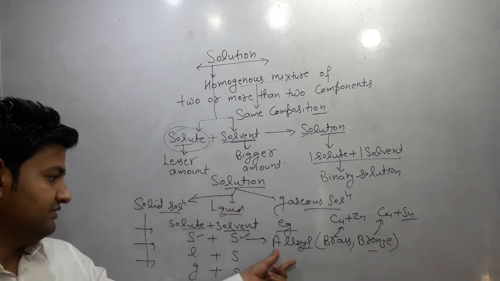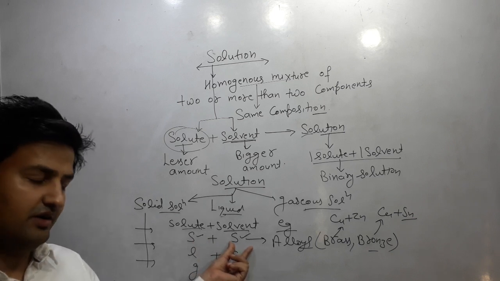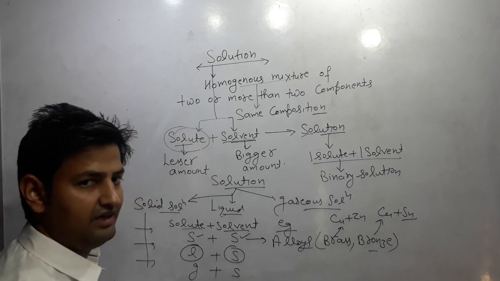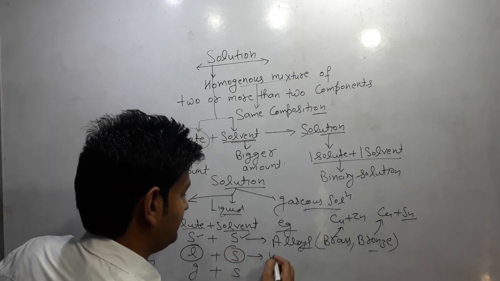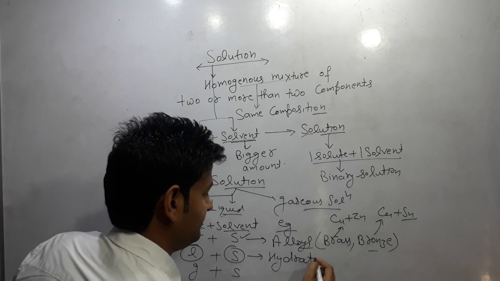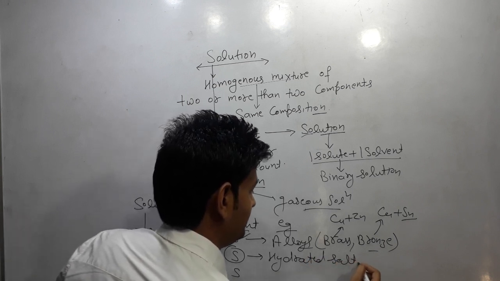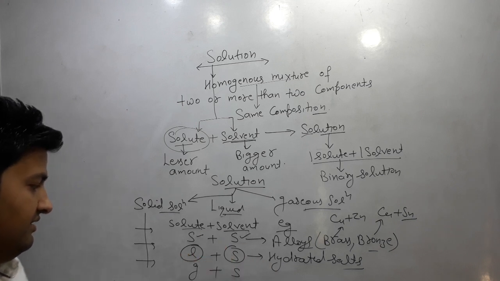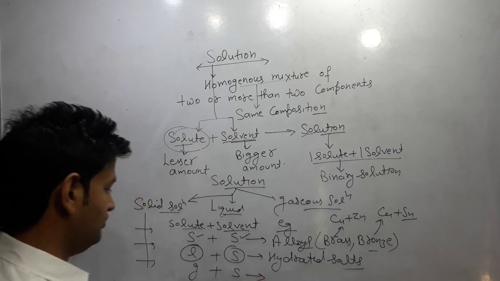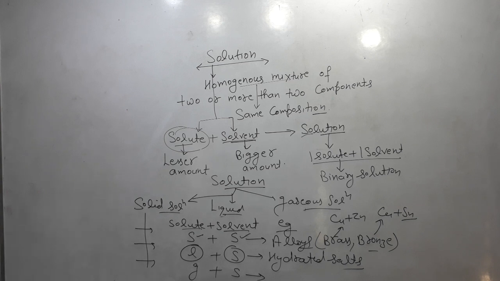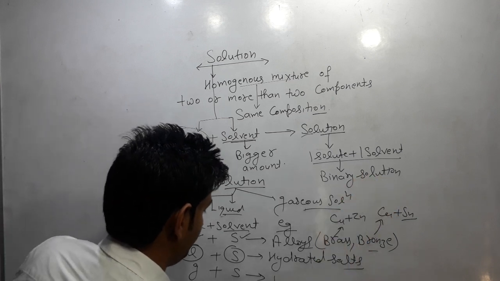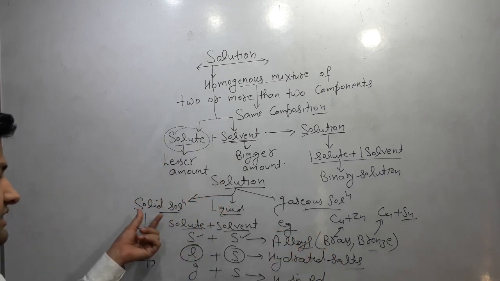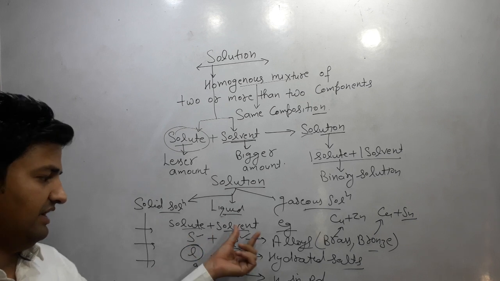These are the type of solutions in which solute and solvent both are solid. Second type is where solute is liquid and solvent is solid. In that case, the example is hydrated salts. Third case is in which solute is gas and solvent is solid, that is hydrogen in palladium. So these are the three types of solid solution.